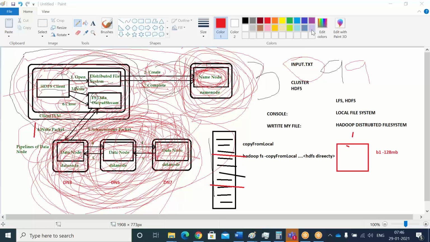Clear, right? This concept, the write operation. If you are clear, then we will go to the read operation. Any more doubts?